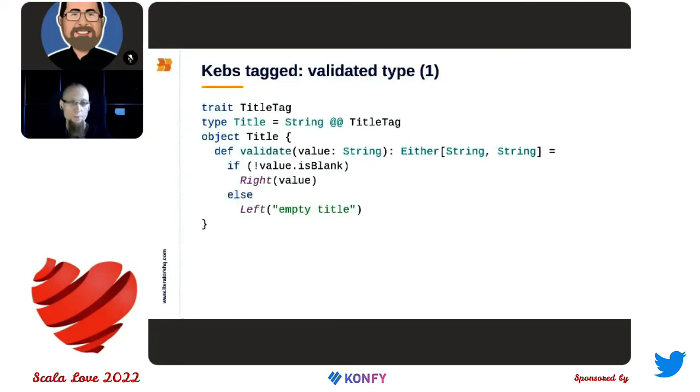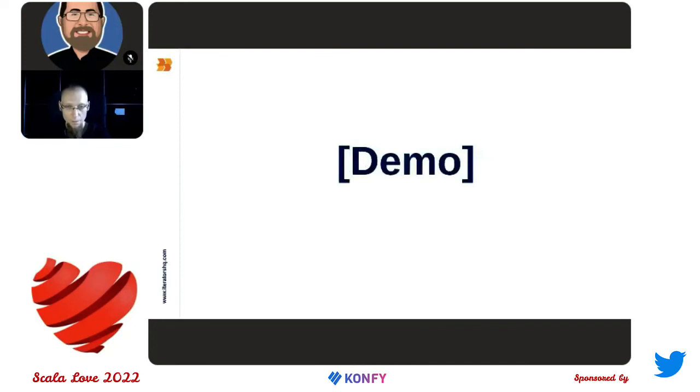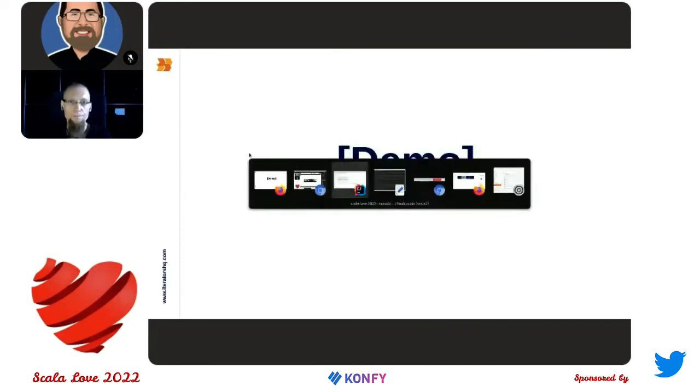So here we have again a title, which is not blank, and it looks very similar to kebs opaque. Again, we can call any code we want here. So we can define ISBN type with full validation. And let's see that here as well.